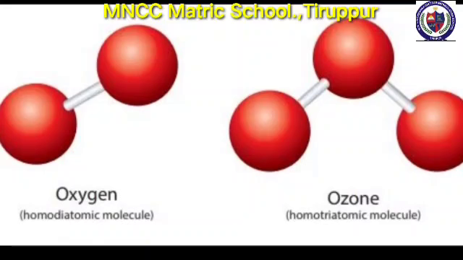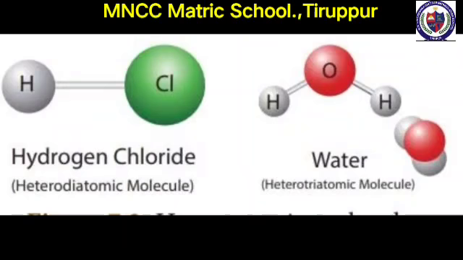Since both the atoms are similar, oxygen O2 is a homodiatomic molecule. Other elements that exist as diatomic molecules are hydrogen H2, nitrogen N2 and the halogens: fluorine F2, chlorine Cl2, bromine Br2 and iodine I2.